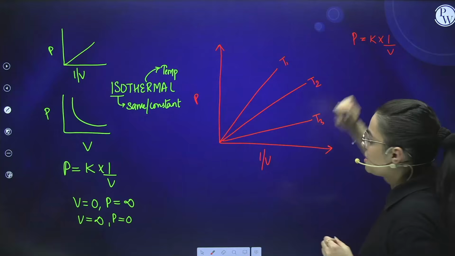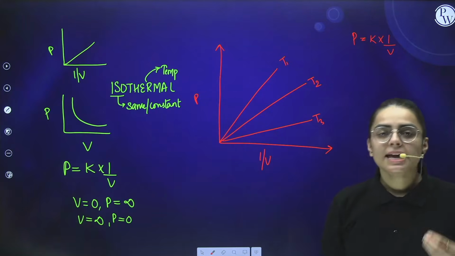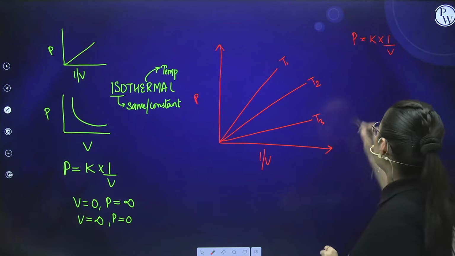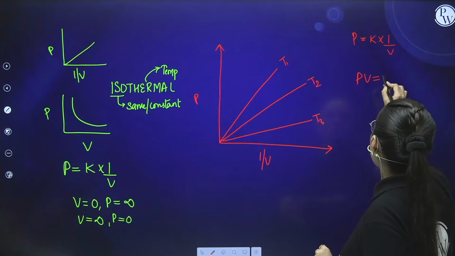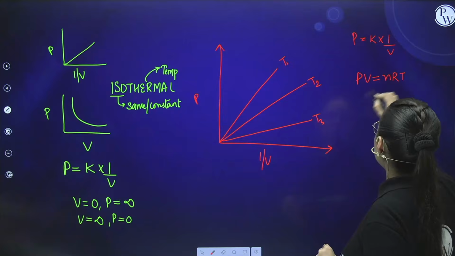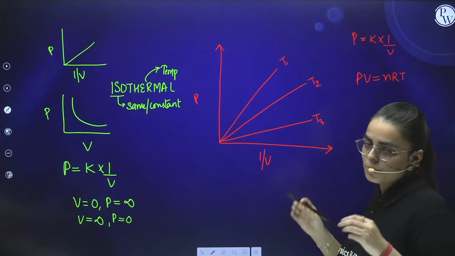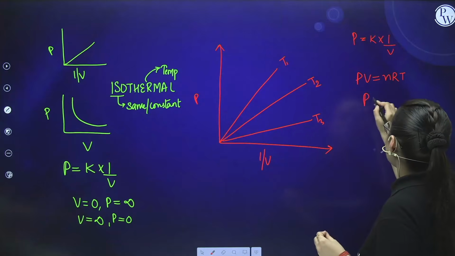Also students, let me introduce you to one equation which is referred to as the ideal gas equation. What is that equation? It is PV equals nRT. Okay. Now, if I take this volume here below, because I want to establish a relationship between pressure and volume, so what will come out to be here?